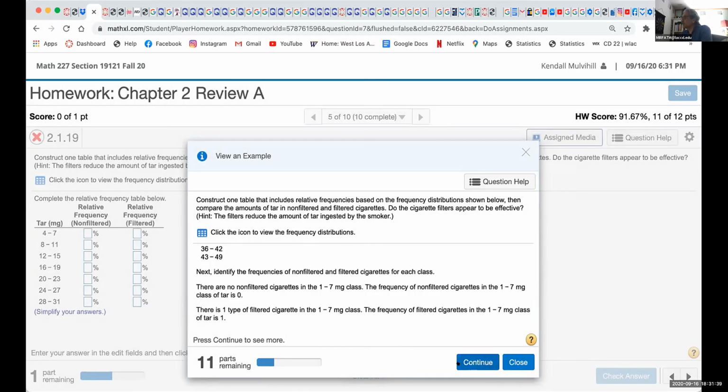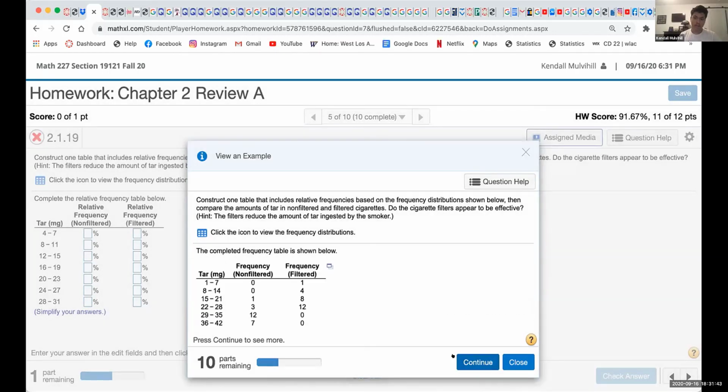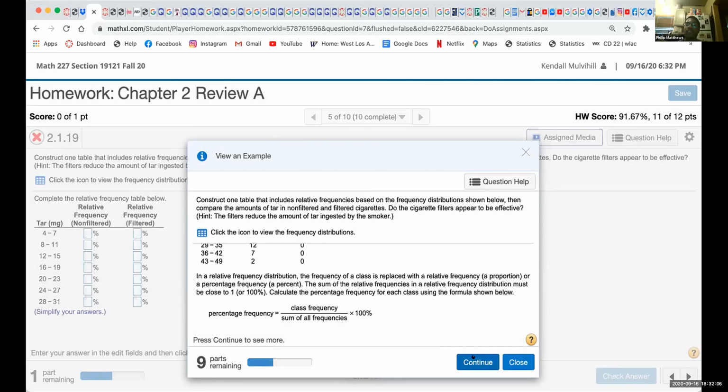Do you follow up to this point, both of you? Yes. Okay, good. For me, I did this, but nothing came up that I could enter anything in. Oh, you couldn't enter the answer. Okay, let's understand the concept first. You understand how to record these frequencies, right? No, not really.